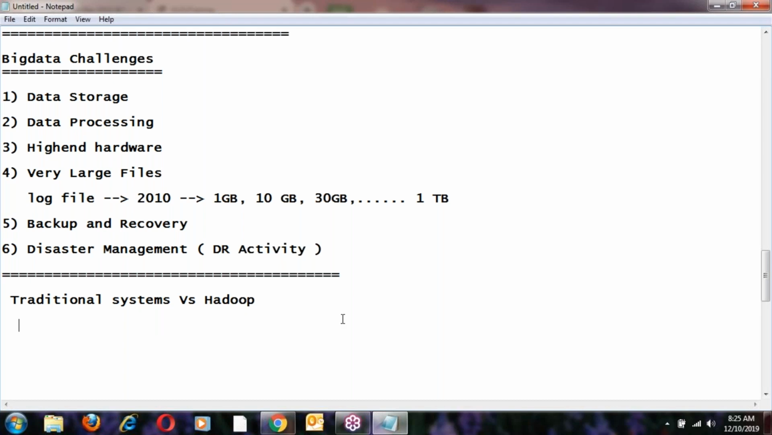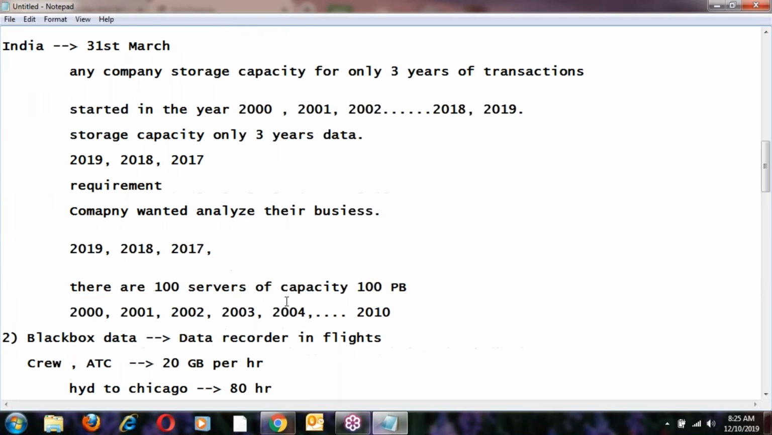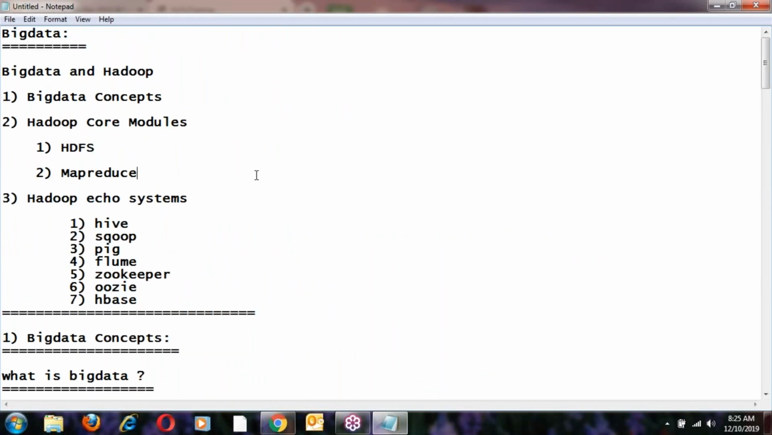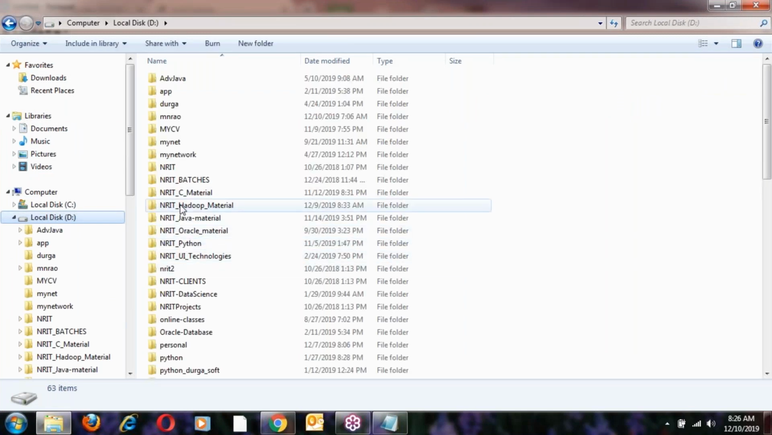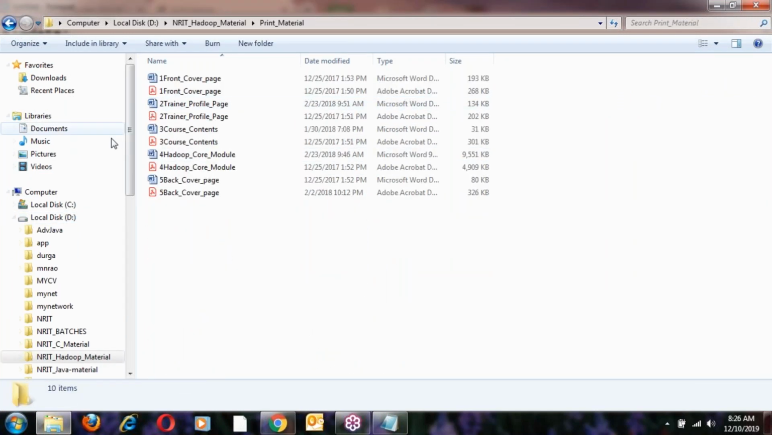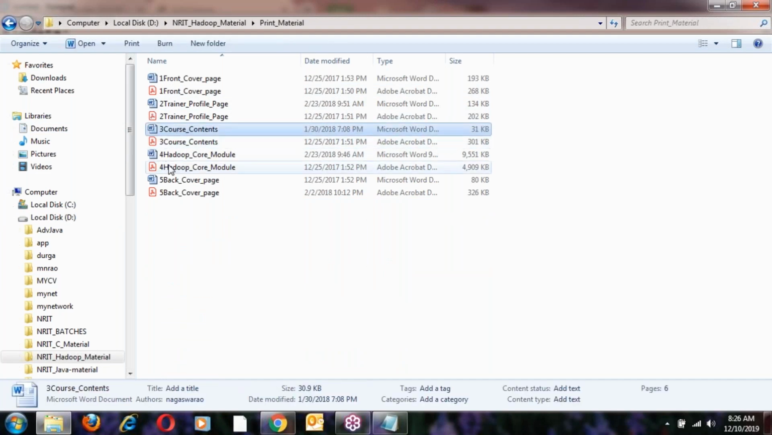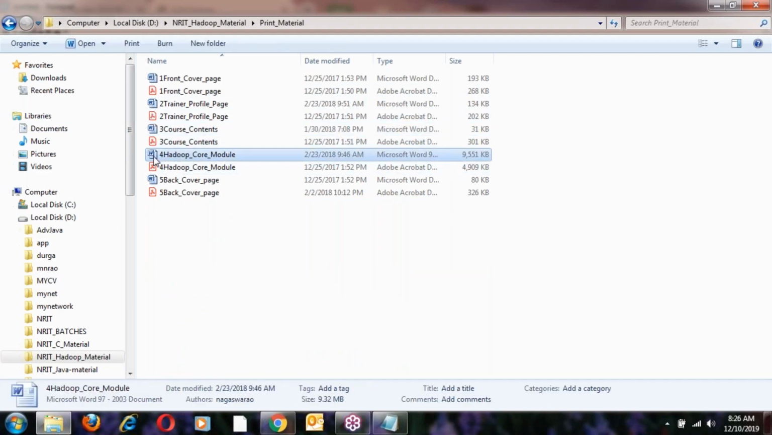Every topic I have prepared in a document, so you don't need to worry about documentation. If you want these notes, I can send them. I'll email them to all of you. It's not just a notepad; I have prepared documentation. I'll show one document: the Hadoop document, the print material, with the course contents and core modules.